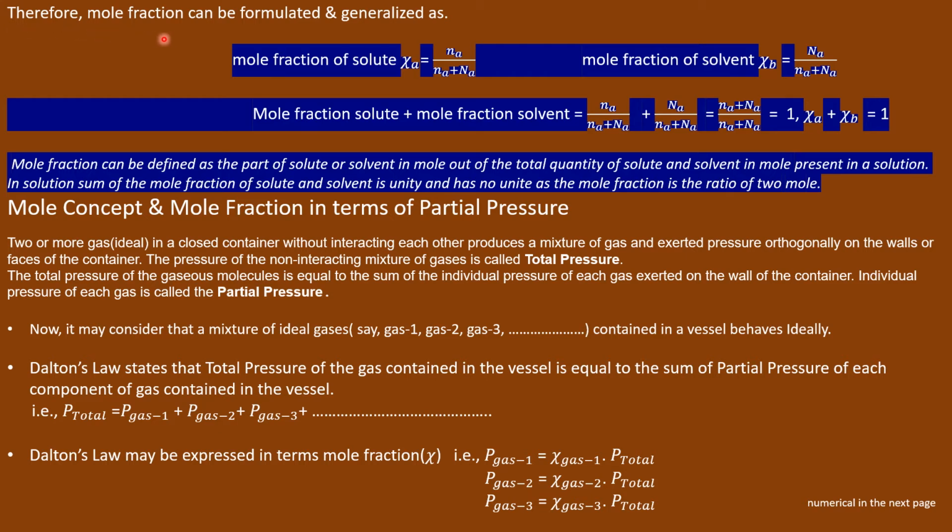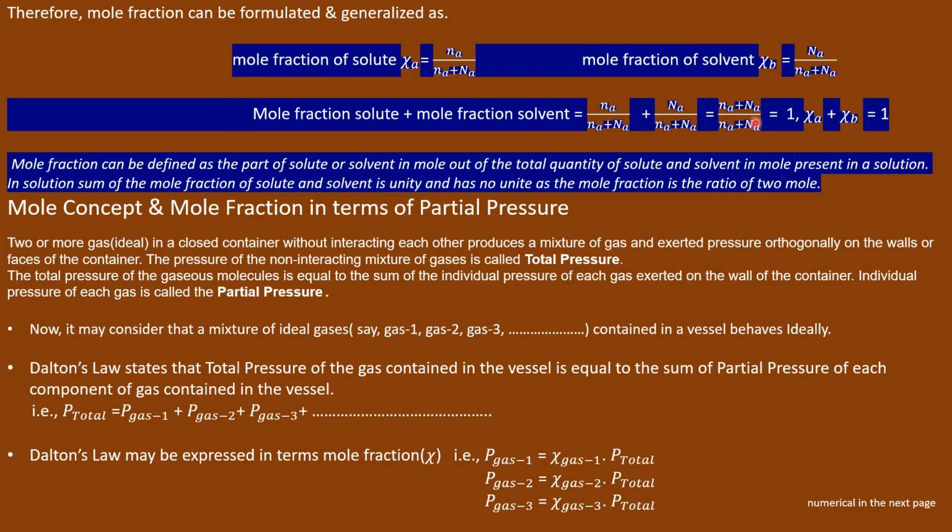Therefore, mole fraction can be formulated and generalized as: mole fraction of solute XA equals nA by nA plus nB, and mole fraction of solvent equals nB by nA plus nB. The sum of mole fraction of solute and mole fraction of solvent equals nA by nA plus nB plus nB by nA plus nB, that is total mole in the denominator, and that equals 1.